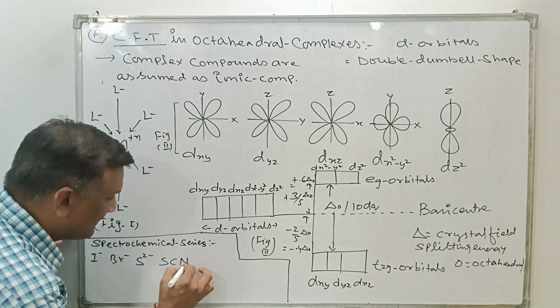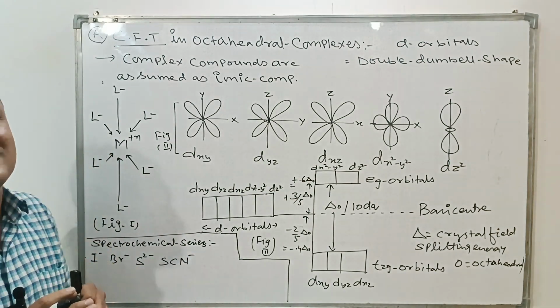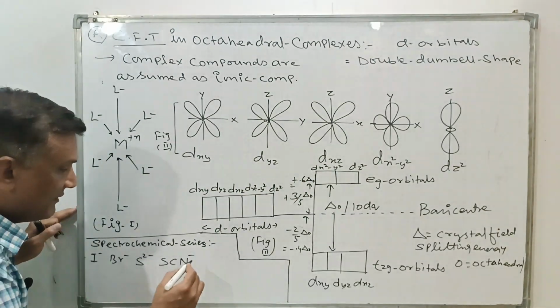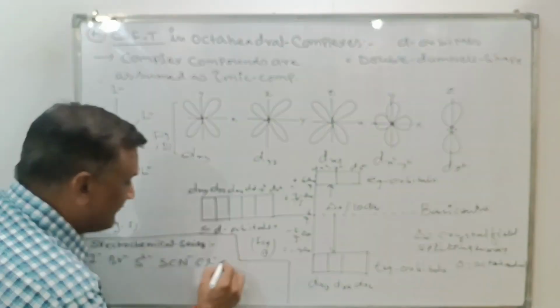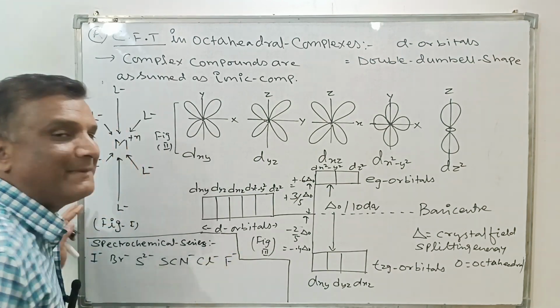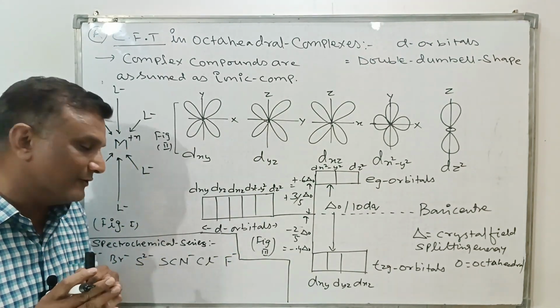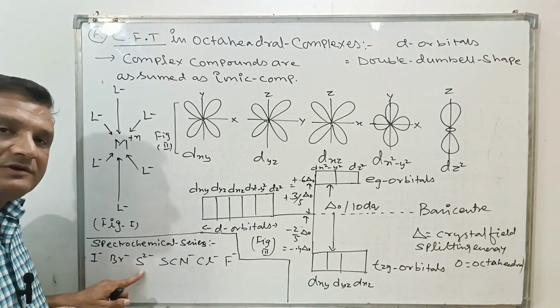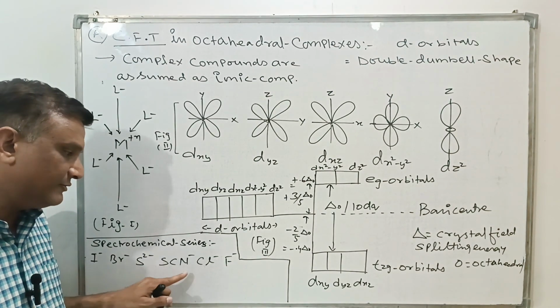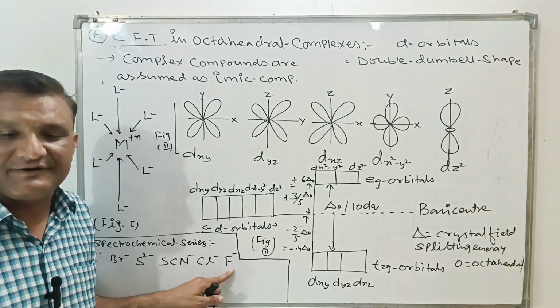Then that is F minus, called fluorido. Again, I am repeating: iodido, bromido, sulfido, thiocyanato, chlorido, and fluorido.